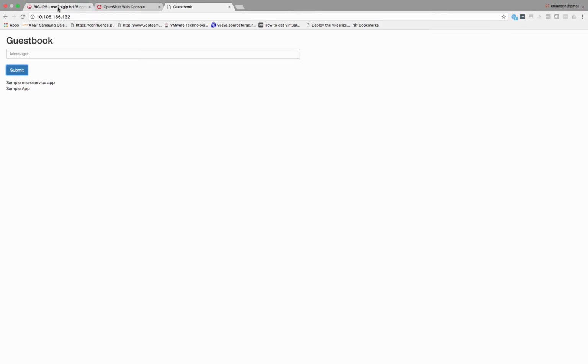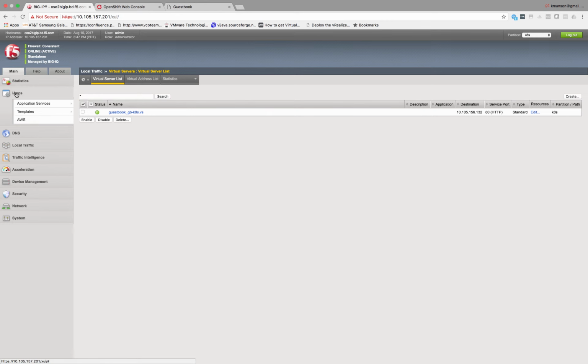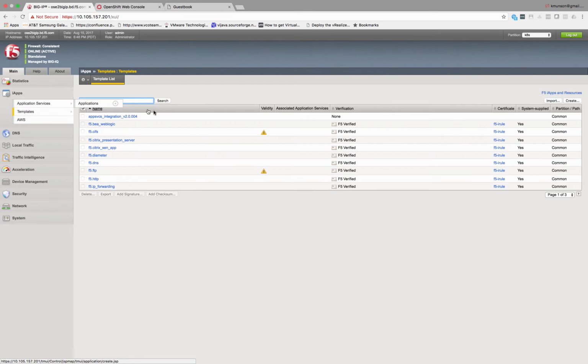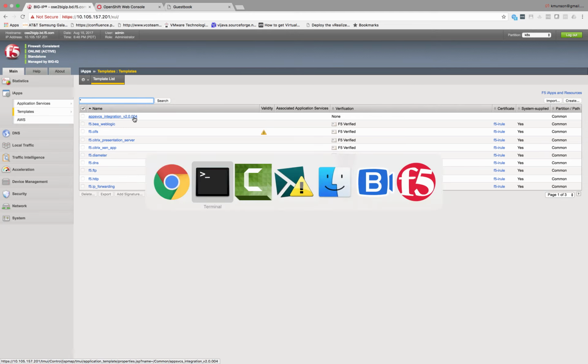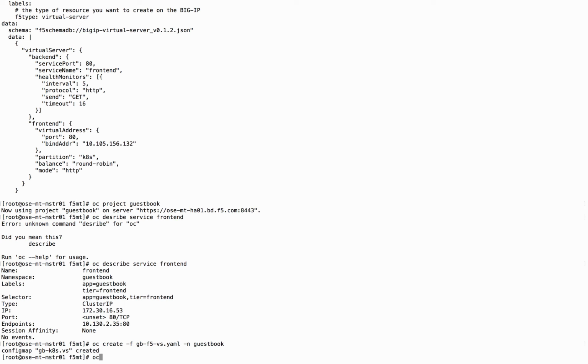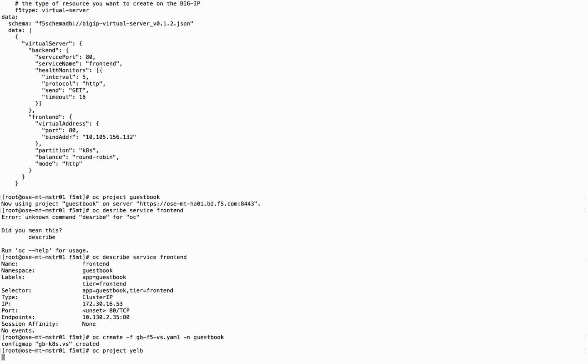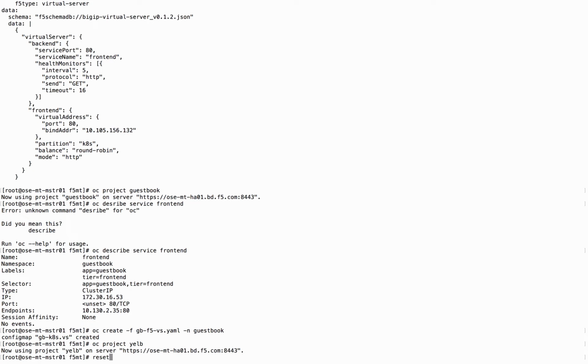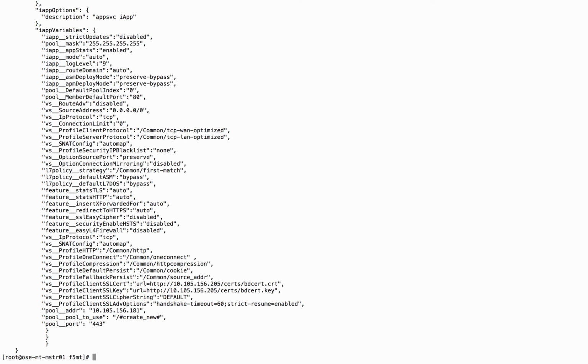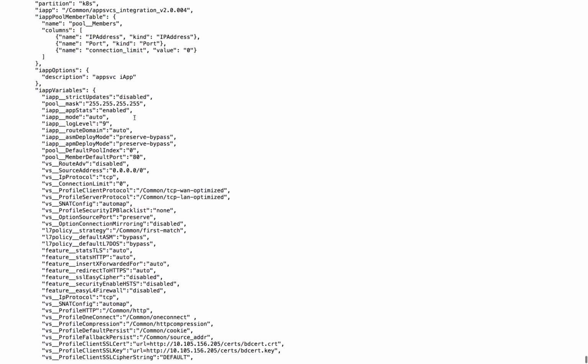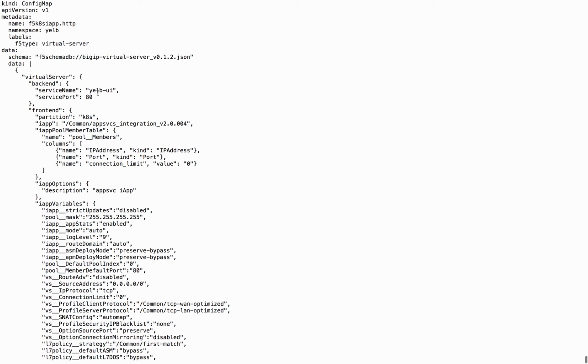For the second application that we're going to instantiate, we're actually going to leverage one of the F5 iApps. We're going to leverage the App Services iApp version 2.0.0.4. So if we take a look at the YAML file that we're going to be using there, you see at the top of the file, many of the parameters are the same. We identify the service that we're going to be monitoring, what port.